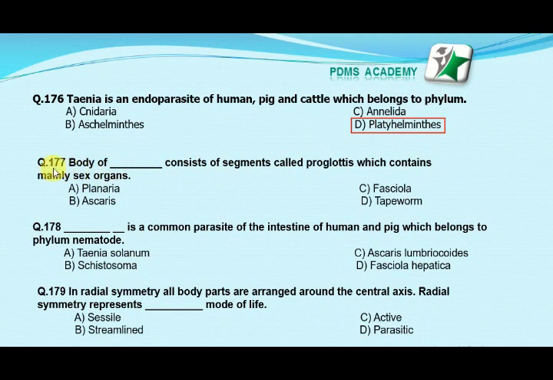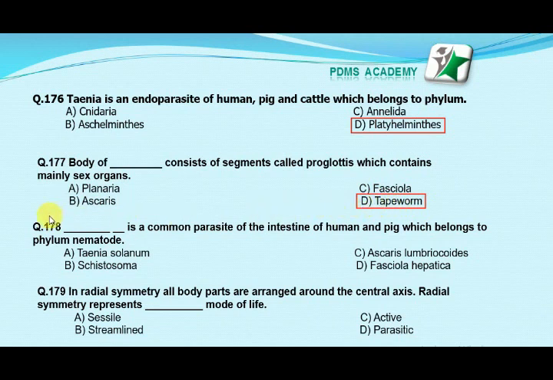Our next MCQ is: the body of which one of the following organisms consists of segments called proglottids, which contain mainly sex organs? Option A planaria, option B ascaris, option C fasciola, option D tapeworm. Our correct answer is D, tapeworm.